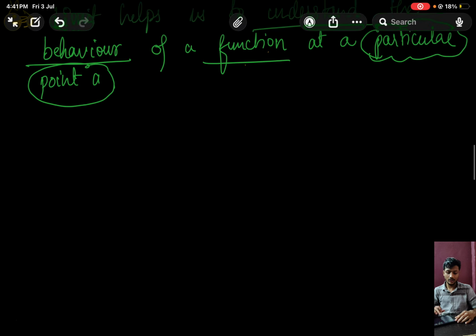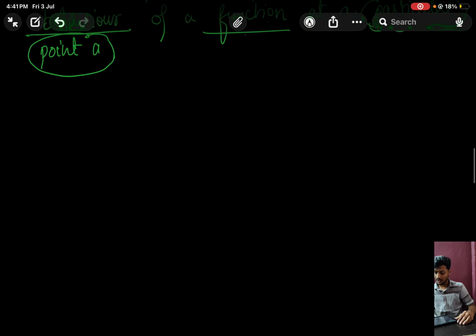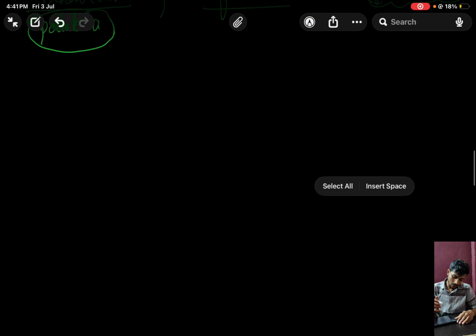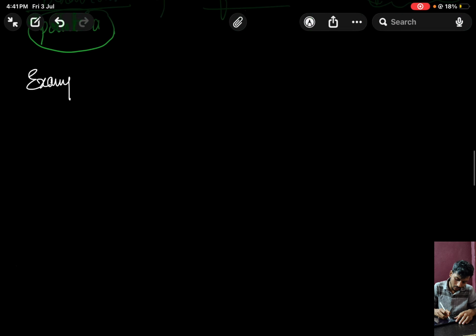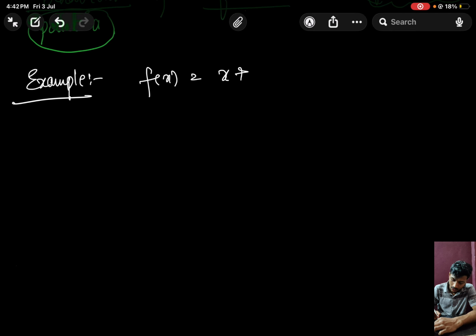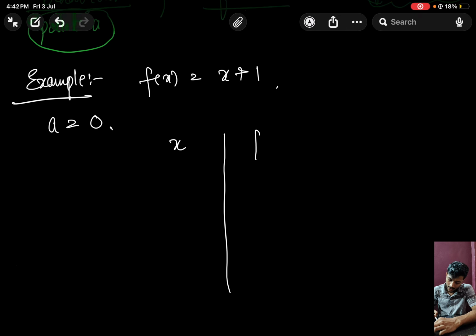Fine. Now let's understand with an example. Let's take an example and then this idea will be very clear. So the example is, our f of x is x plus 1, and let's take a to be 0. Now observe, here x is some value closer to a, and this x I will feed to our function f of x, and this will give some output f of x.